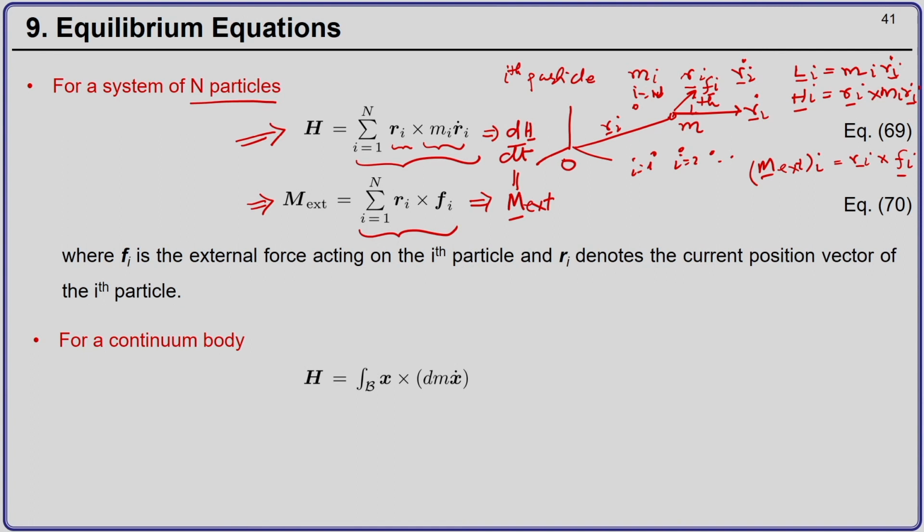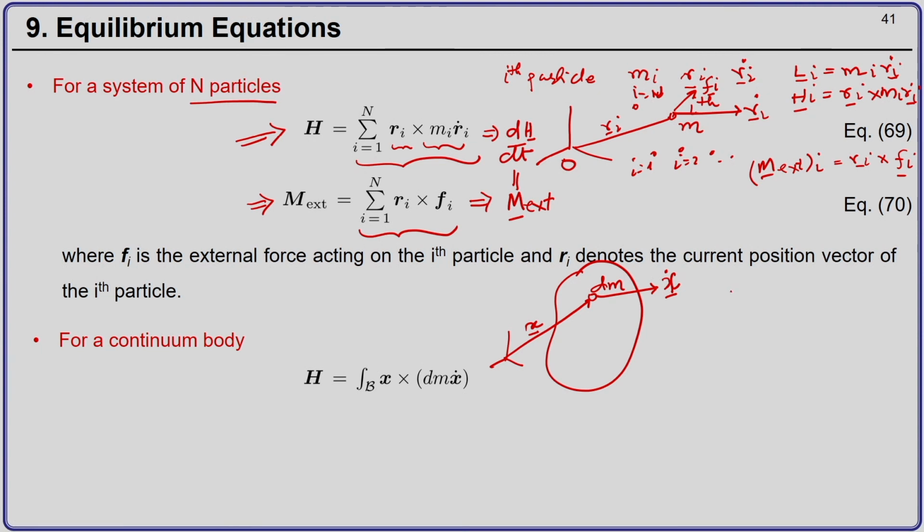Now, if you increase your number of particles to infinity, that means you are going to a continuum body. In that case, rather than taking one particle of mass m_i, we take a small chunk of mass dm in the body, and let us say its current position vector at time t is x, and its velocity is x dot.